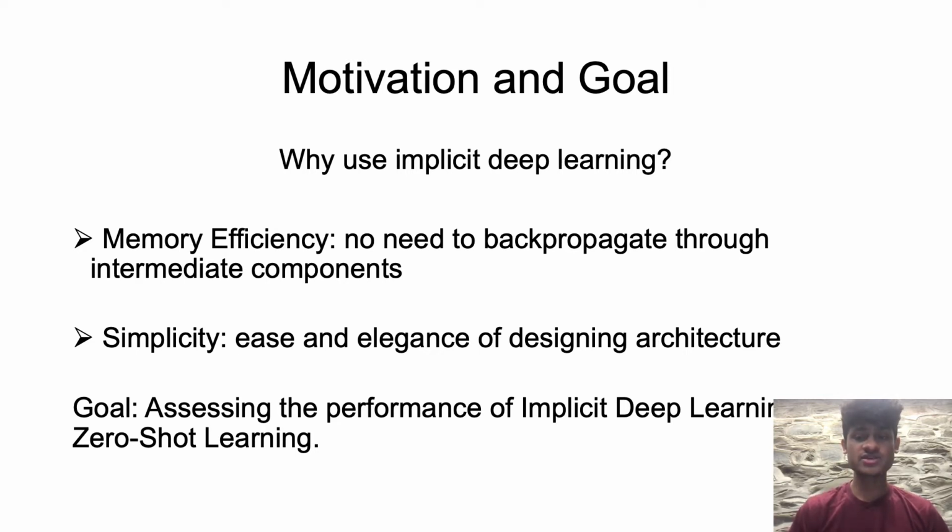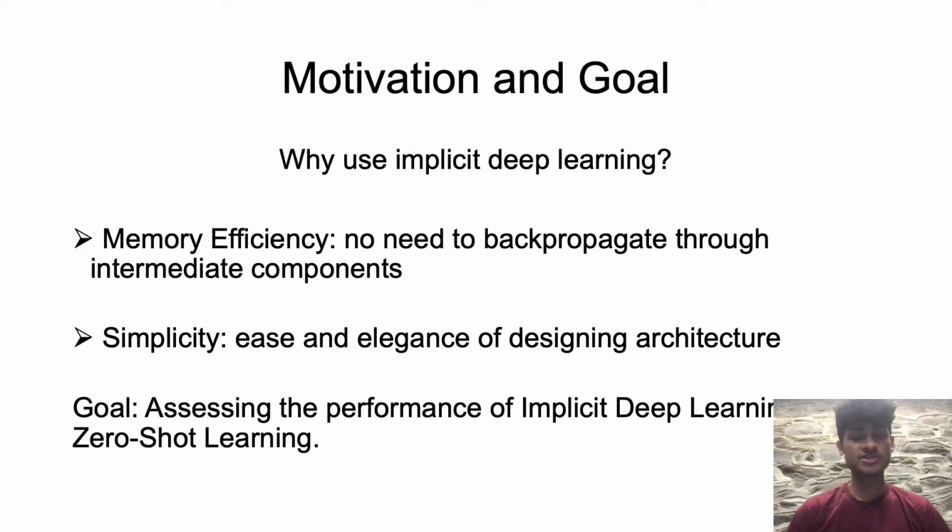Additionally, implicit layers are easy and elegant in terms of their implementation, given that they consist of only a single layer. Previously, Bai et al. investigated the performance of deep equilibrium models on object classification tasks, namely ImageNet and CIFAR, and also semantic segmentation on the Cityscapes dataset. The goal of this project is to apply implicit deep learning to zero-shot learning.